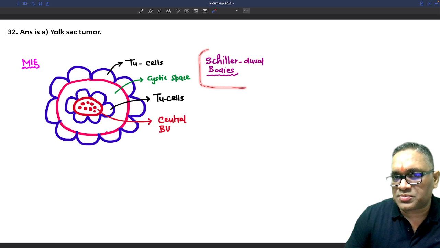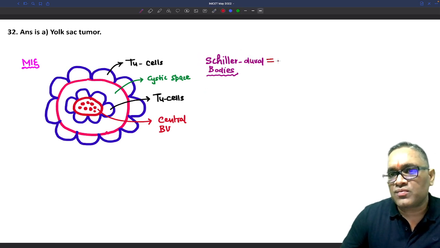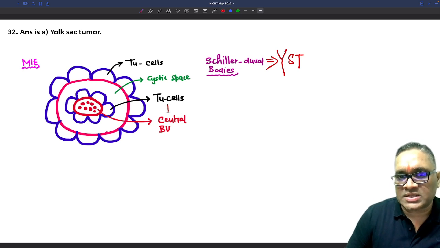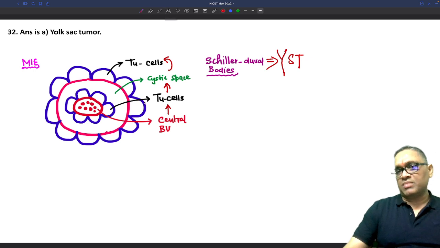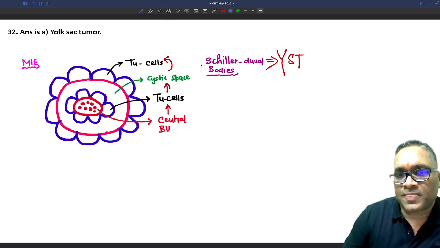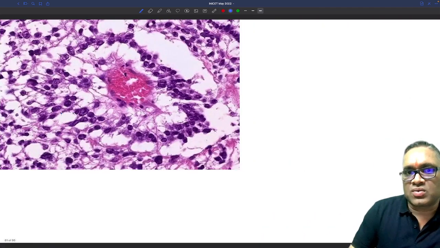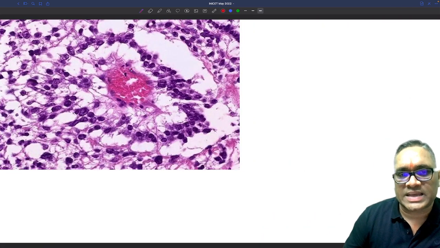So this is the description of the Schiller-Duval bodies which you see in yolk sac tumor. What is a Schiller-Duval body? A central blood vessel covered by tumor cells, which is enclosed inside a cystic space and again covered by tumor cells. That is how you can remember it, right? Central blood vessel covered by tumor cells, enclosed inside a cystic space which is again covered by tumor cells. Again you can see this picture of the yolk sac tumor, you can notice what this is.